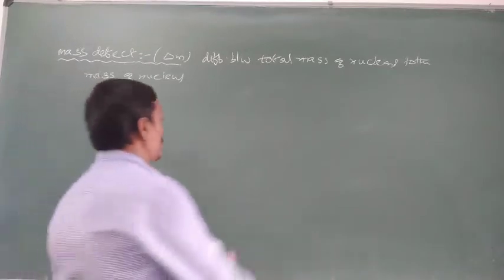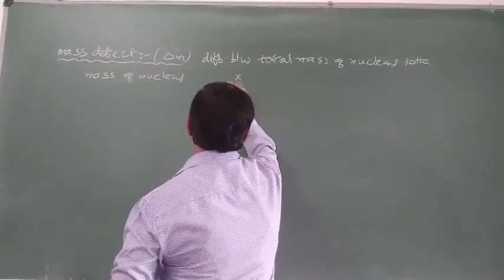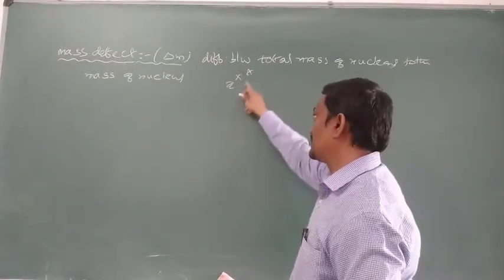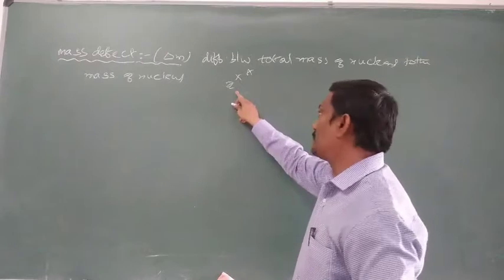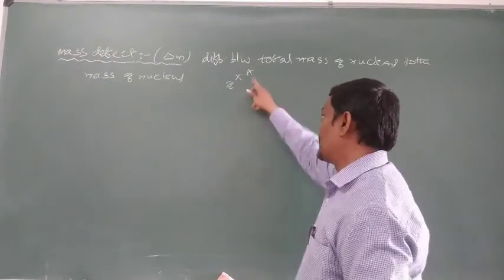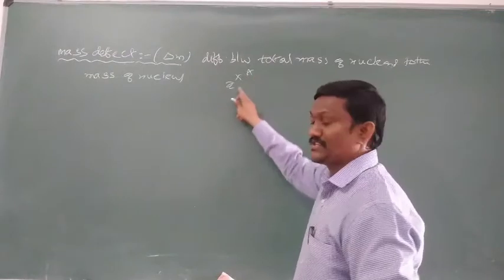For example, you can consider X Z A as one nucleus. This nucleus consists of Z protons, and it consists of A minus Z neutrons.